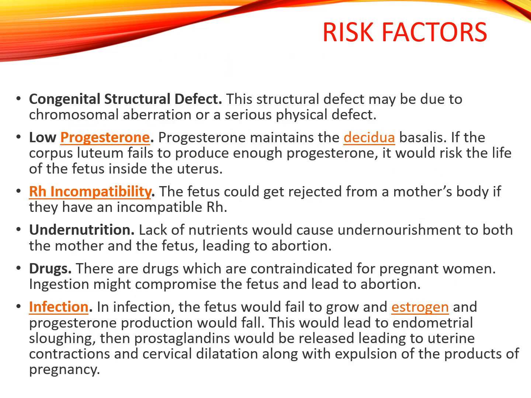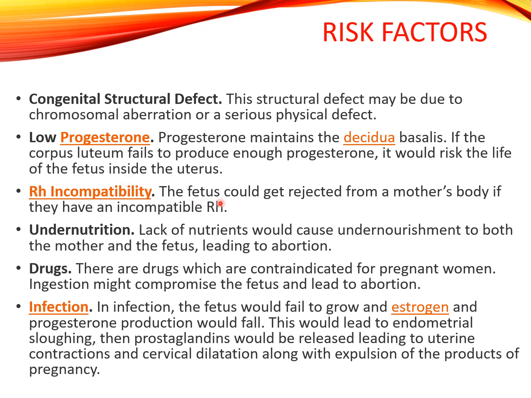Now we'll see what are the risk factors for abortion: congenital structural defect, low progesterone, RH incompatibility, undernutrition, drugs, infection. First, congenital structural defect. This may be due to chromosomal aberration or a serious physical defect. Low progesterone maintains the decidua basalis. If the corpus luteum fails to produce enough progesterone, it would risk the life of the fetus inside the uterus.